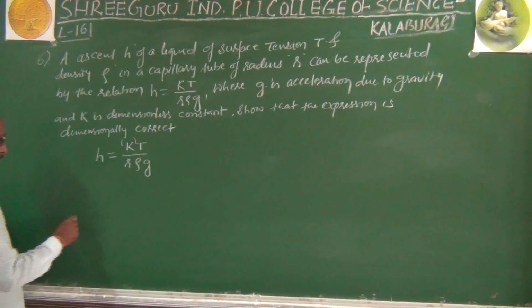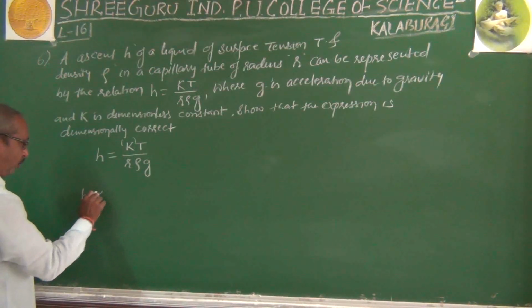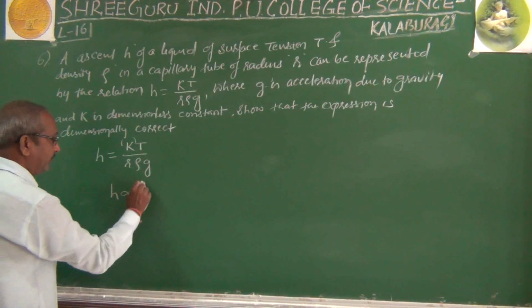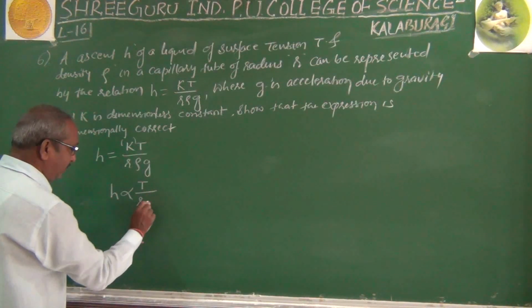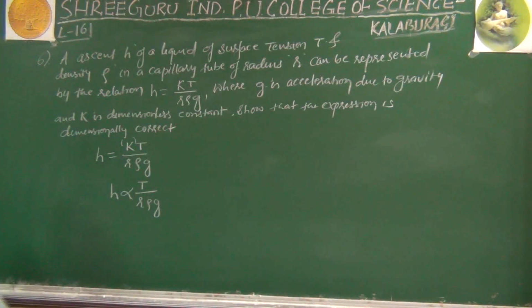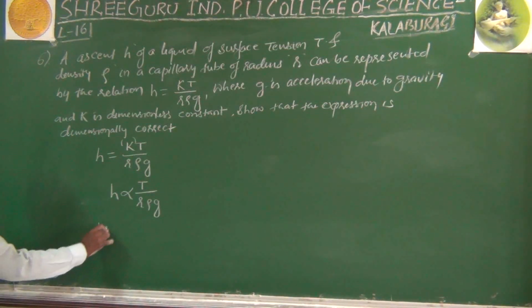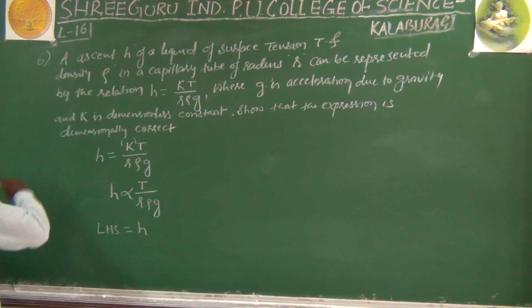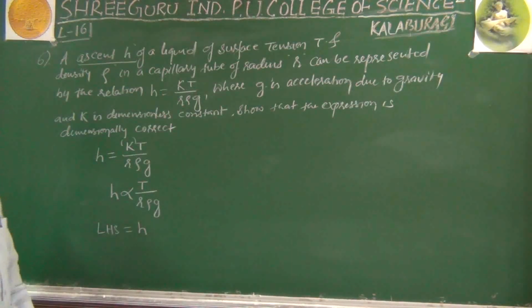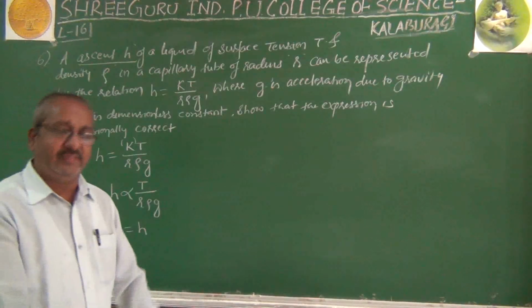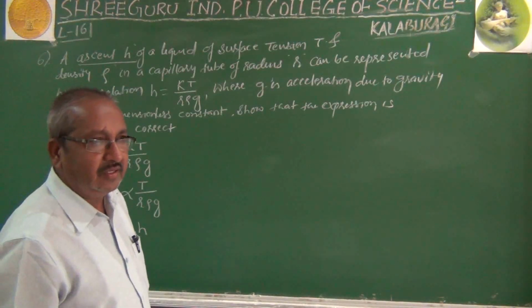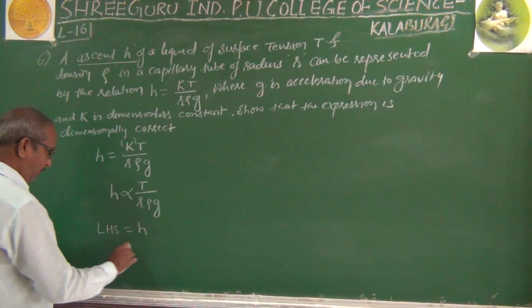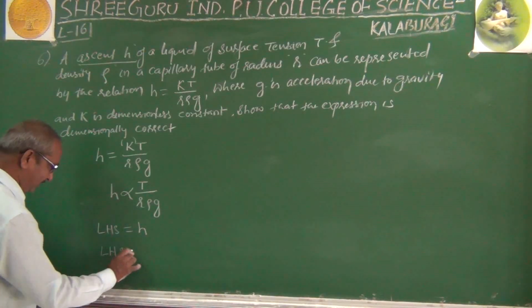So this equation we will also write as h proportional to T divided by R into rho into G. Now we will take LHS equal to H, and this H is nothing but ascent. Ascent is nothing but height, and height is dimensionally length. So the dimension for this H we will write as only L.